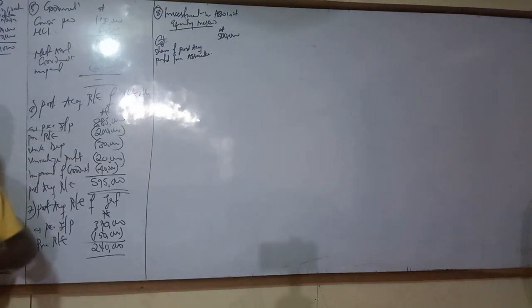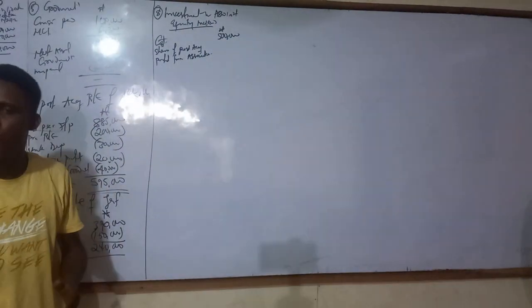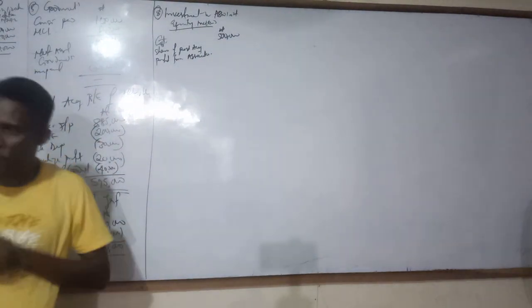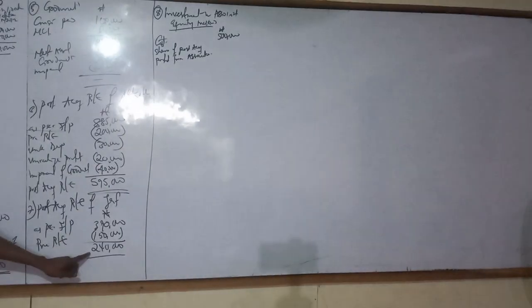Equity method says the cost of the investment, then you add the profit from the associate from the day you acquire to the day you are consolidating. The profit is 240, and you acquire 30%, so you do that for it.